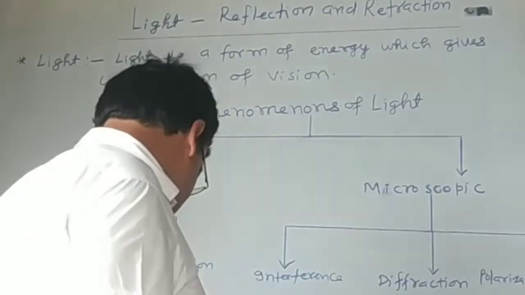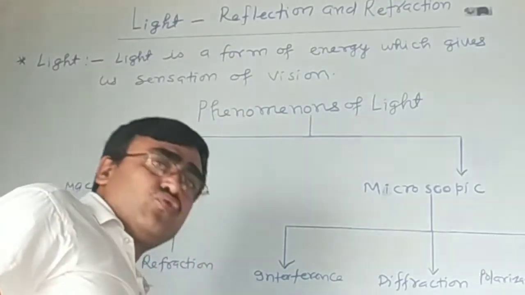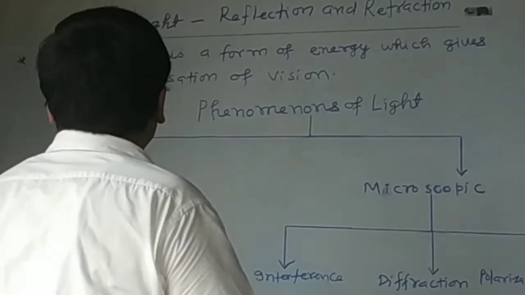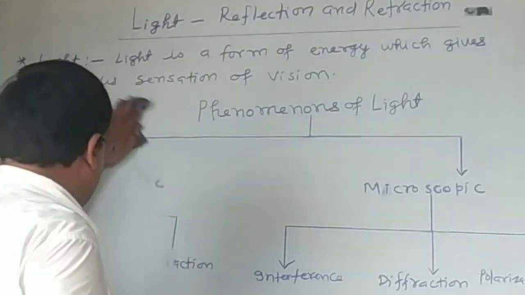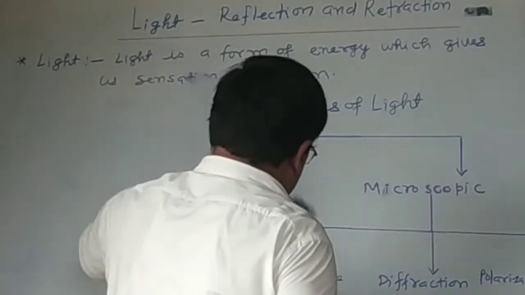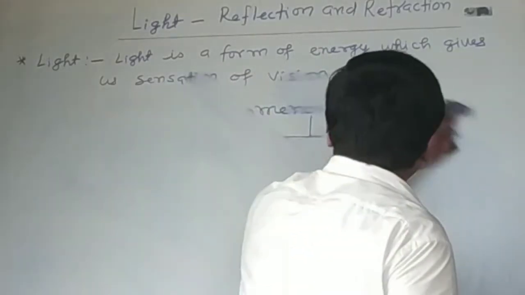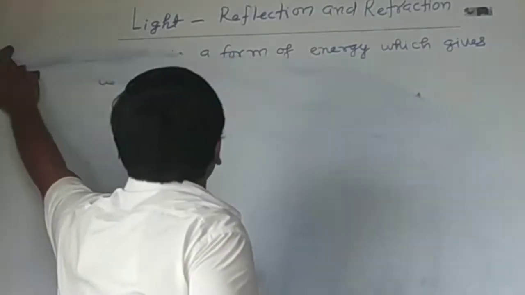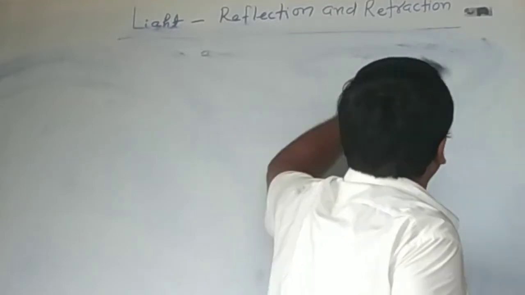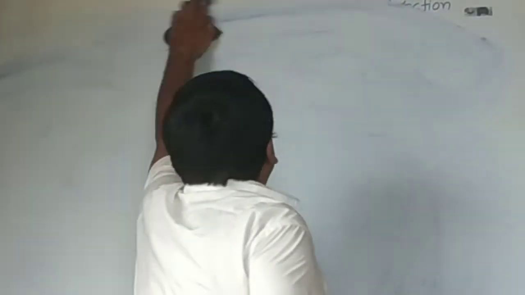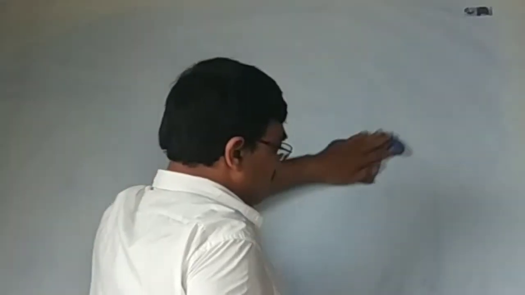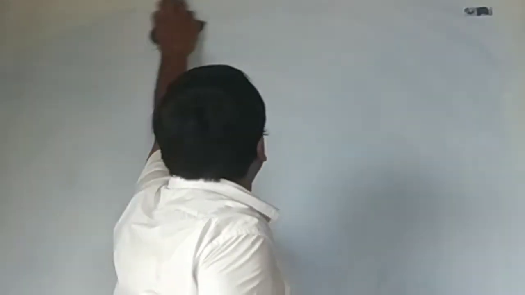Now I am going to describe: what is the reflection of light? Reflection of light is a phenomenon of light which is based on the macroscopic phenomena of light, that means the particle nature of light.